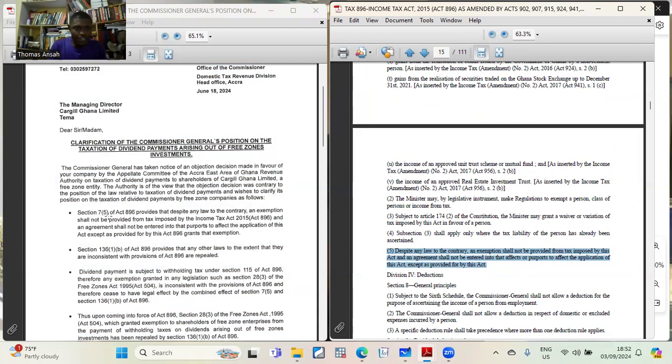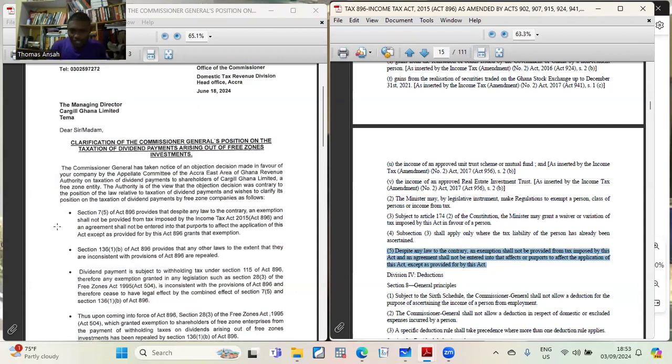It says that section 7, subsection 5 of the Act 896 provides that despite any law to the contrary, an exemption shall not be provided from tax imposed by the Income Tax Act, and an agreement shall not be entered into that purports to affect the application of this act, except as provided by this act that grants that exemption. So it is just trying to say that any exemption that is given must conform to Act 896. That is what it is saying.